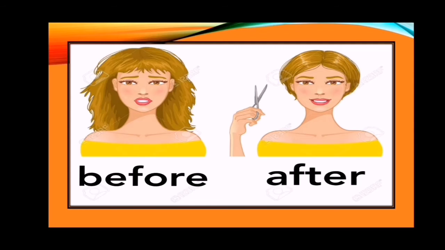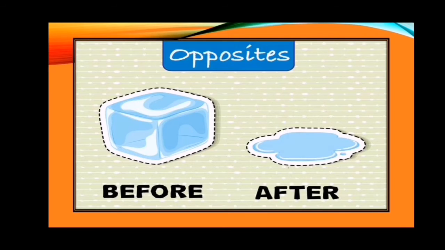Take a look at the lady in this picture. Before, she has long hair. After cutting, her hair became short. This is before and after. Say, for example, I have an ice cube and I put it on the table for 1 hour. Before, it was a full ice cube. After 1 hour, it turned into water. This is also before and after.